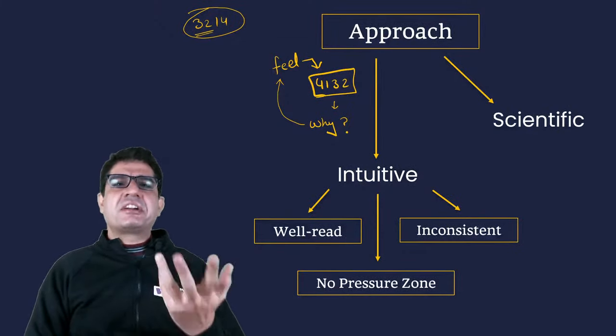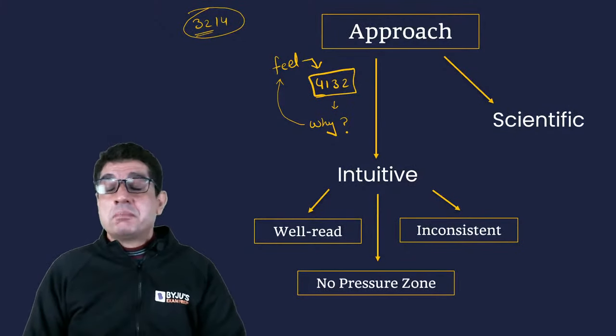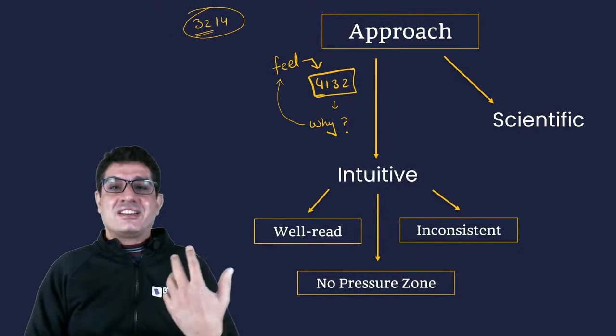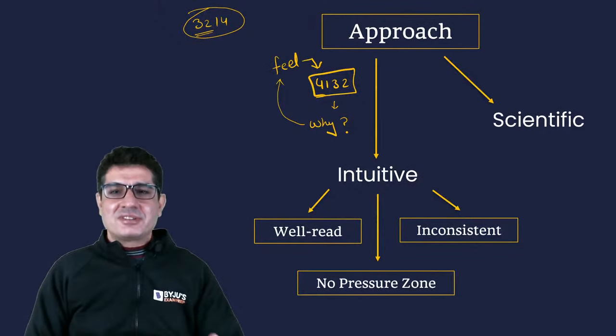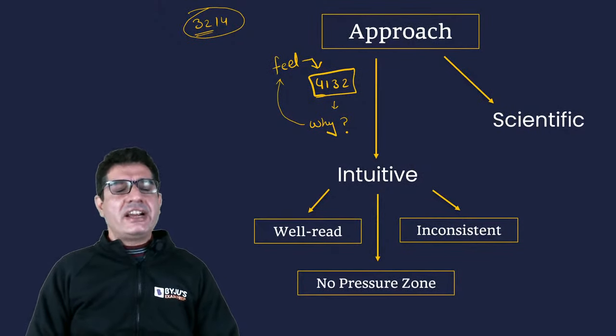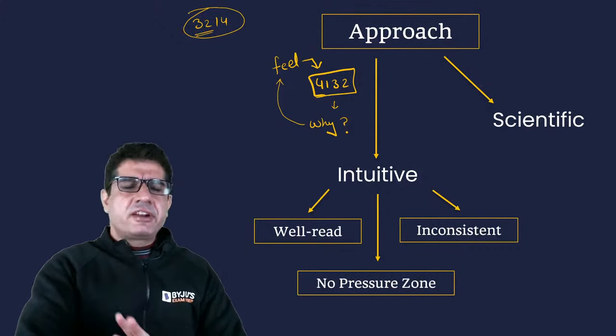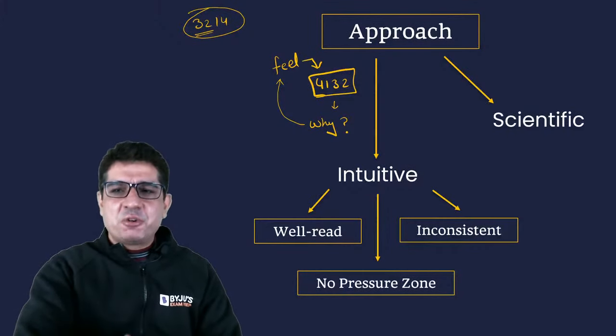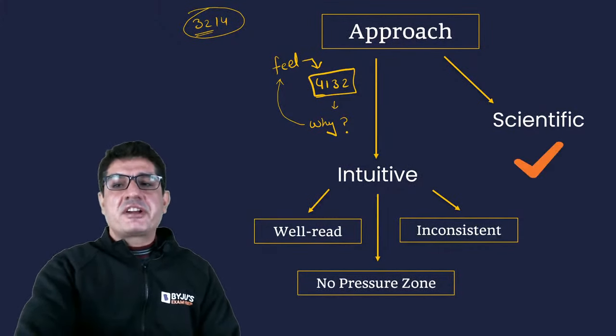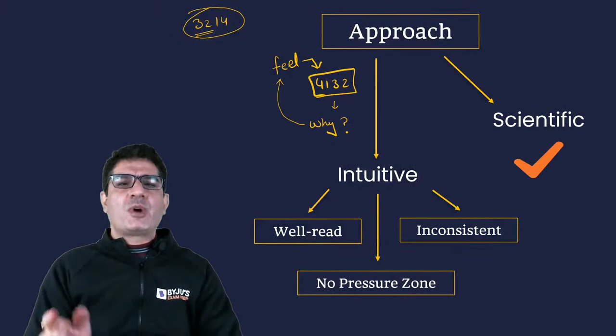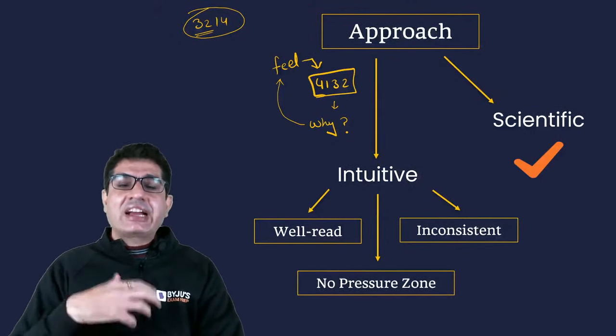There are times when you get it right, there are times when you get it wrong, but you can't fix it. You can't work on that intuition. And therefore, if you're solving these questions intuitively, I'd recommend you stop doing this. I will definitely, unambiguously advocate for the scientific, logical approach where every sequence is backed up by some sound rationale.